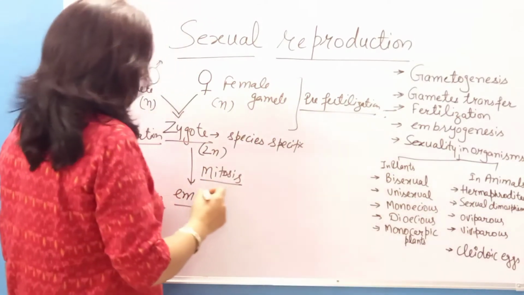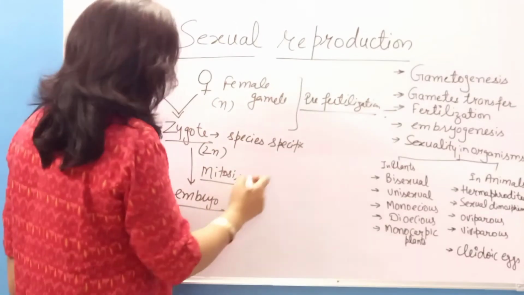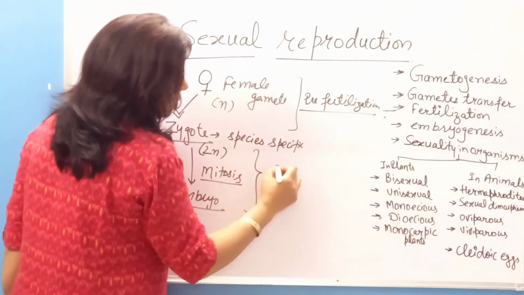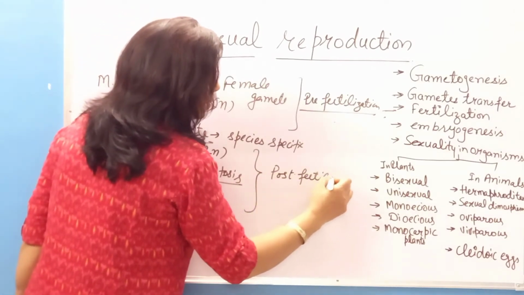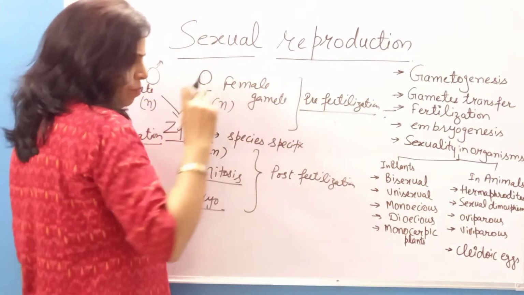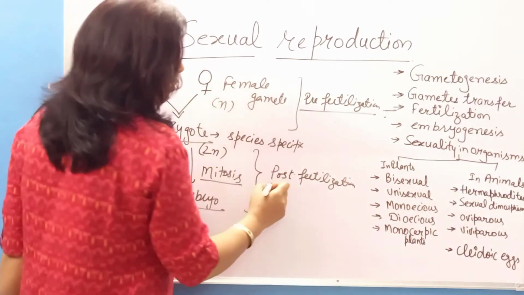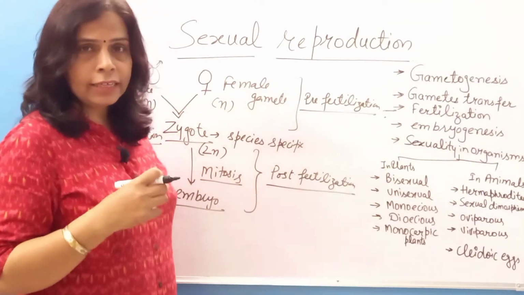And all the events after fertilization, that is formation of embryo from the zygote, these events are known as post fertilization events, right?